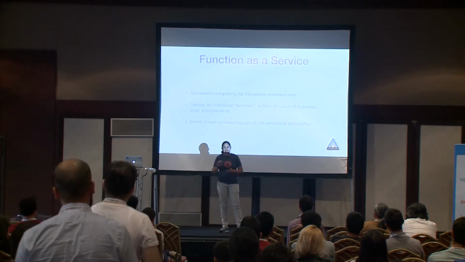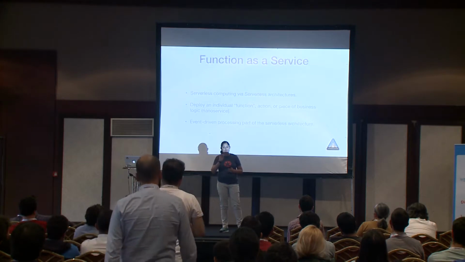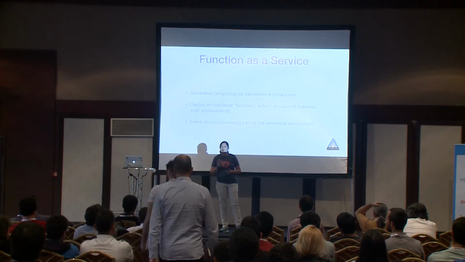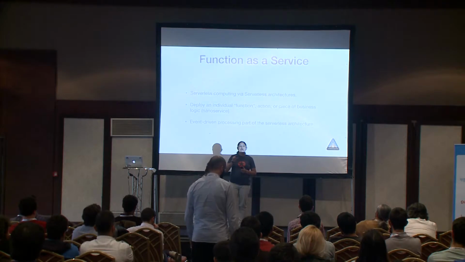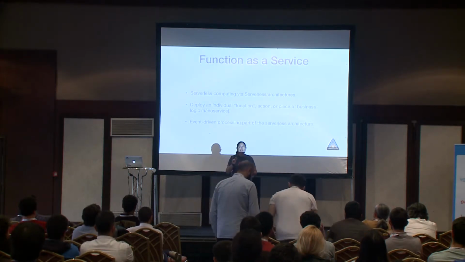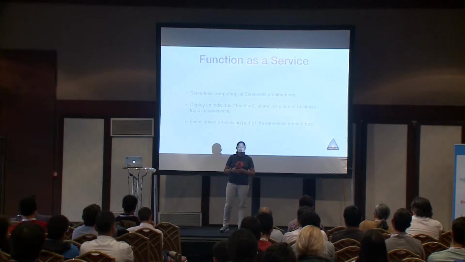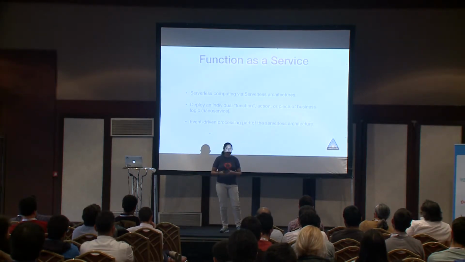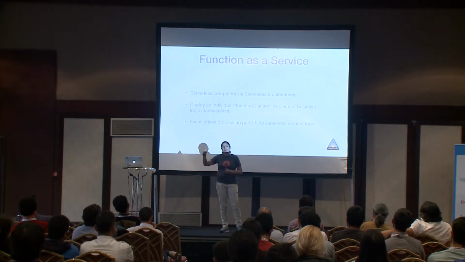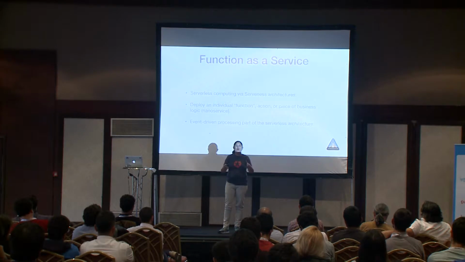Then we deploy an individual function, action, or piece of business logic. Some people call function as a service nano-services. So I will take care only of one functionality of my whole platform. And they are event-driven. So we will react, or exist, only when someone calls them, not like in monoliths or microservices, where I have an instance and my application is always running in this instance, even when no one is calling it.